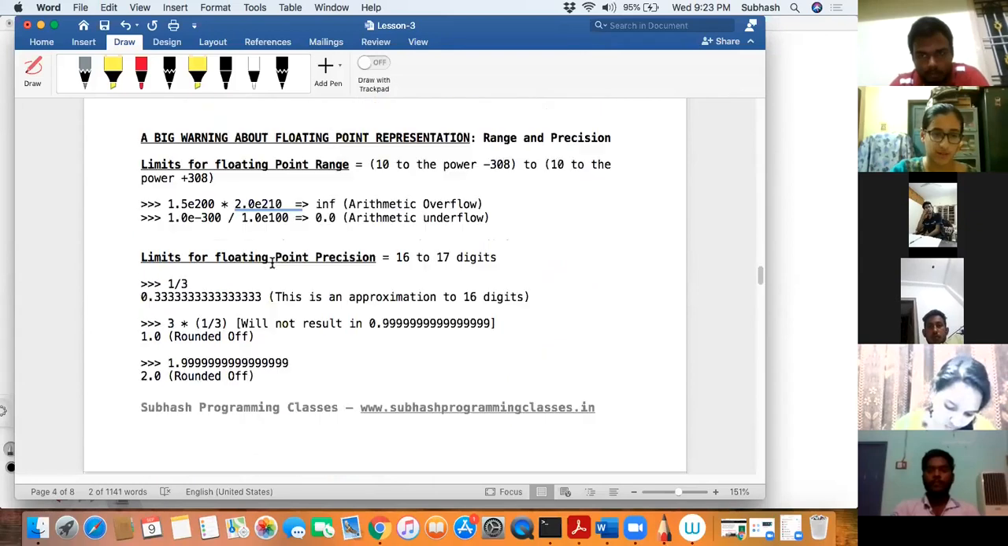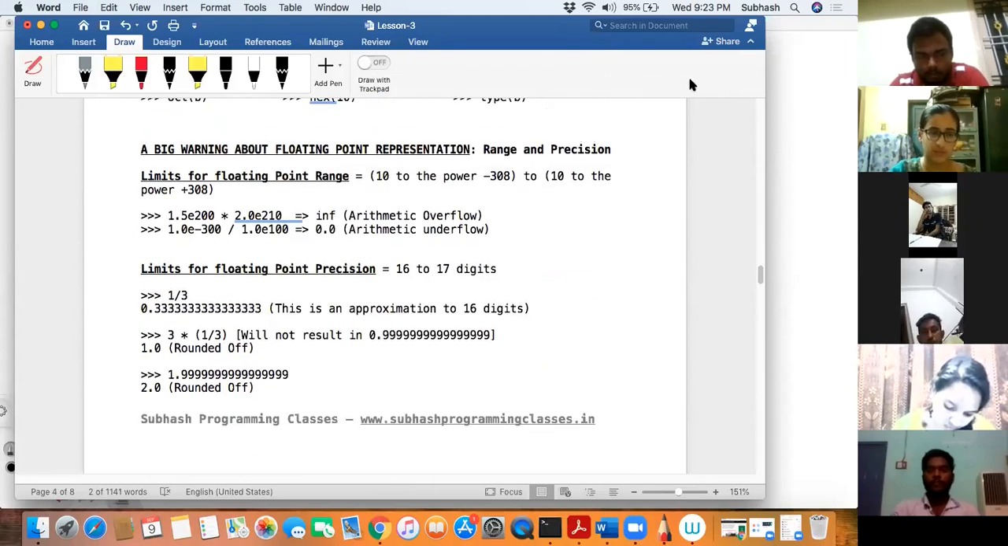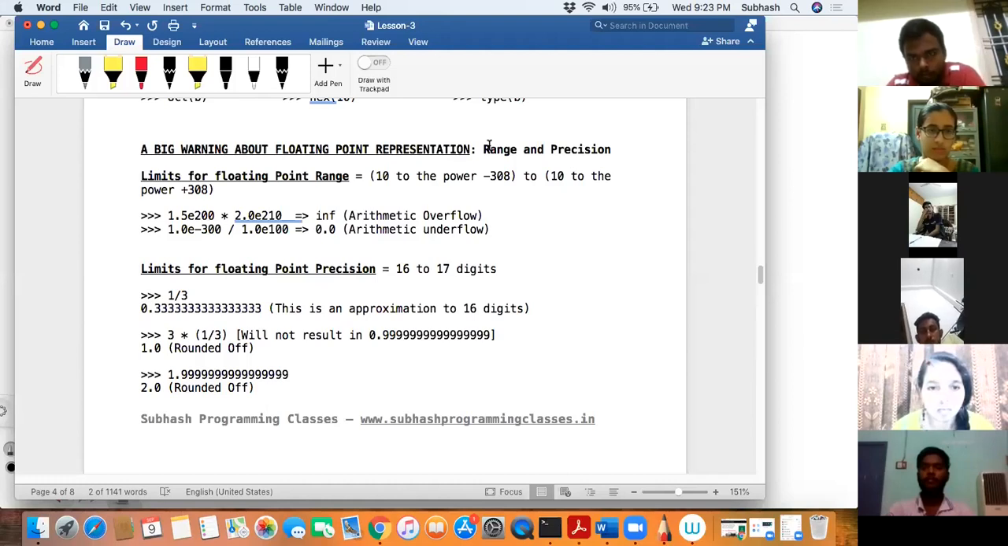Now I just want to give you a big warning when you're using floating point numbers, especially in Python. The big warning is that during your operation on floating point numbers, you may get results that are undesired. You must be very careful with that. So why is it? I'll tell you in some time, but I'll tell you now. That is range and precision.